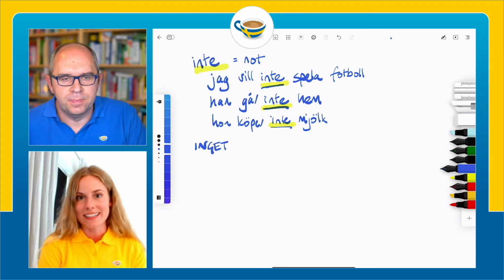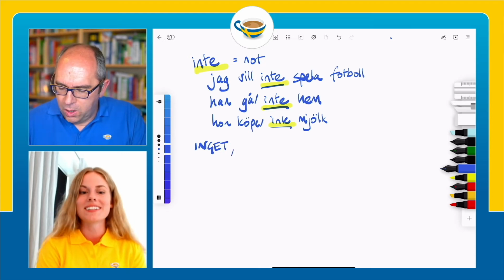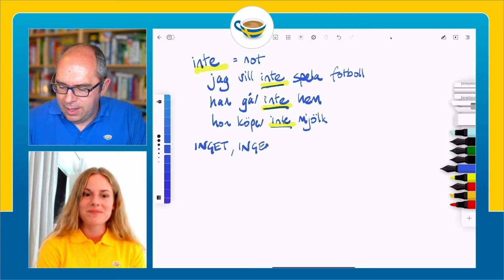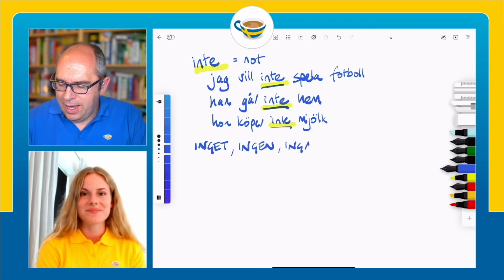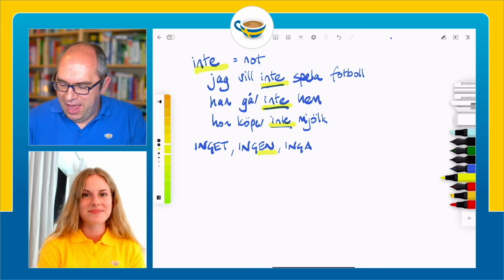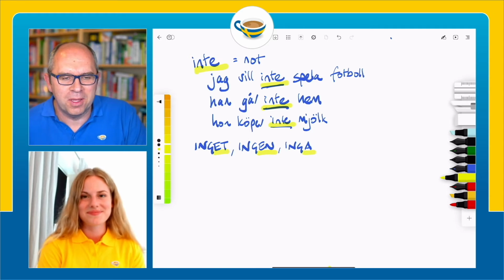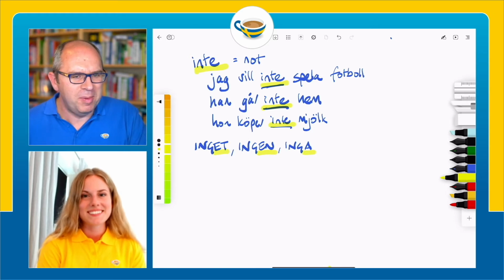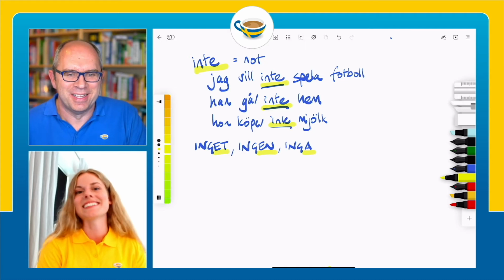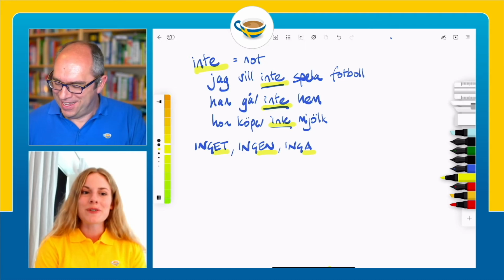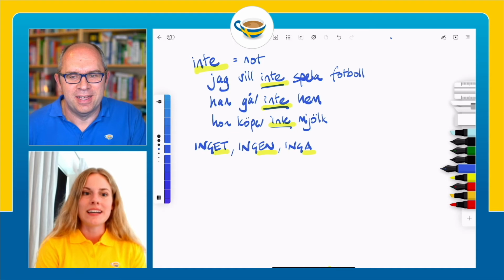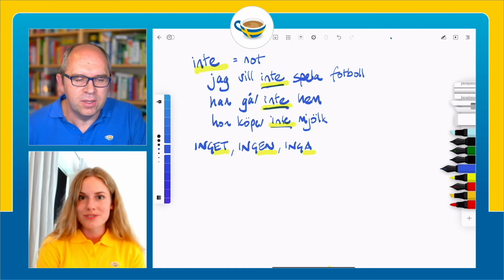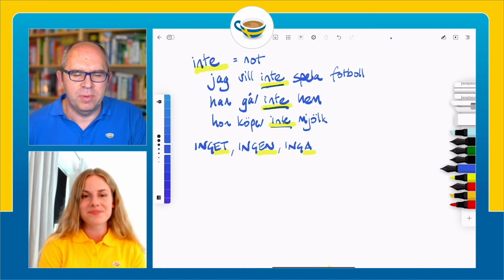We have ingen and inget and inga, actually. Okay, so ingen and inga. Now, I think probably our listeners can see here we've got en at the end there, et at the end here, and a at the end here. So I think there's something going on here with n words, et words, and maybe plurals. Yeah, exactly. That's a bit of a clue. Okay. So all of these words mean none or no. Okay, so give us some examples.